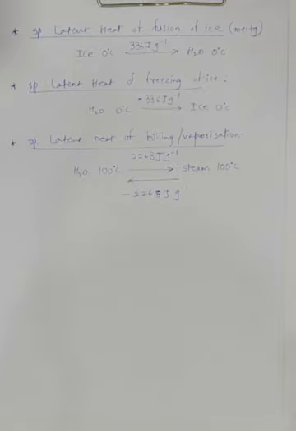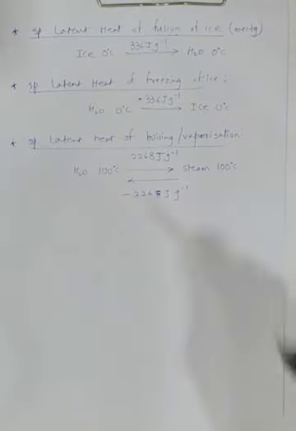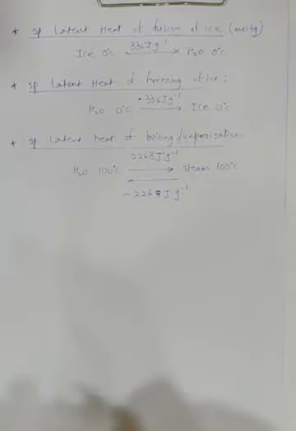So you can see the specific latent heat of fusion is too high. And that's the reason there are some natural consequences that you have in your portion that they have given. I'll repeat once again: specific latent heat of fusion of ice is too high. It means it needs a very large amount of heat to melt, as well as you need to remove a very large amount of heat to convert it back to ice.